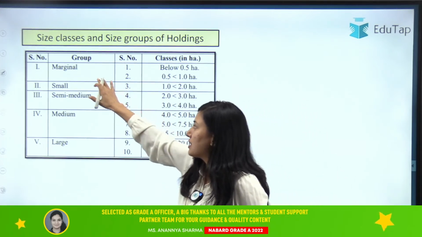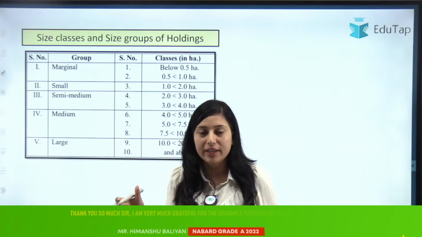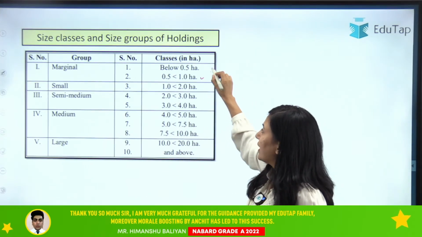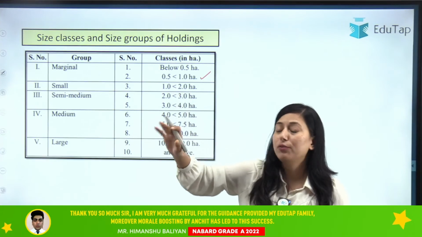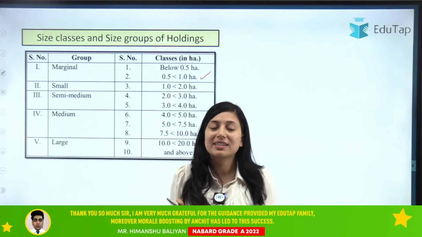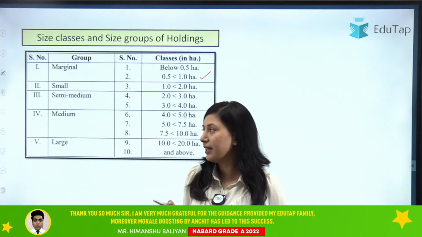Basically the first class is your marginal land holding. If any farmer has land below 1 hectare, that land holding will be considered as marginal land holding. Clear?